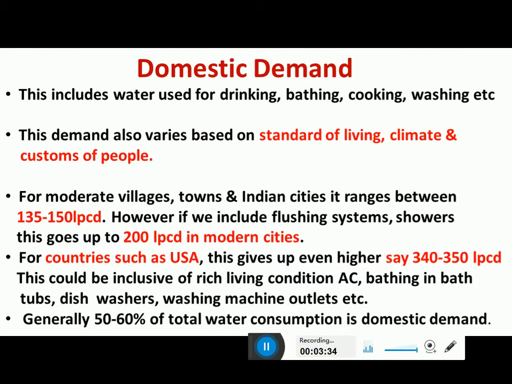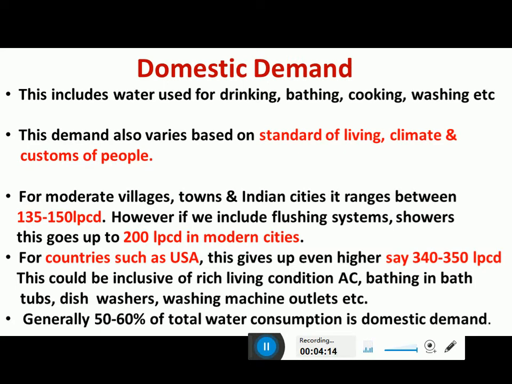However, if flushing systems and showers are used, it may go up to 200 LPCD in modern cities. For countries such as USA, because it is a developed country, the water use may be up to 340 to 350 LPCD. That means the water may be used for air conditioning systems, bathing in bathtubs, washing machines, dishwashers, etc. As the standard of living increases, the water demand also increases.